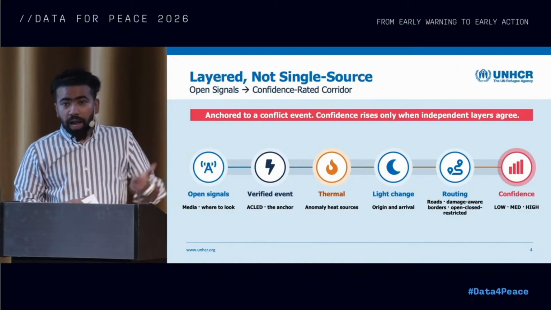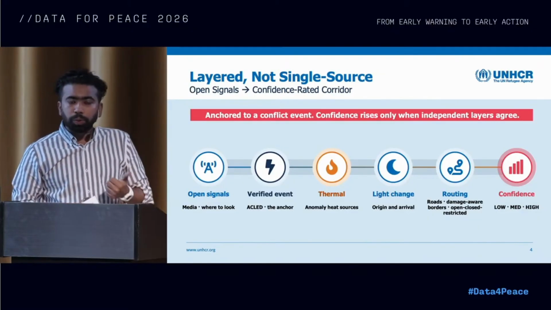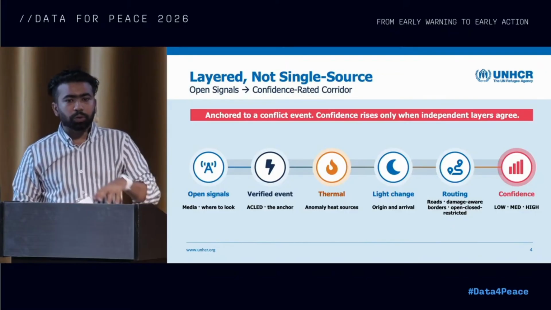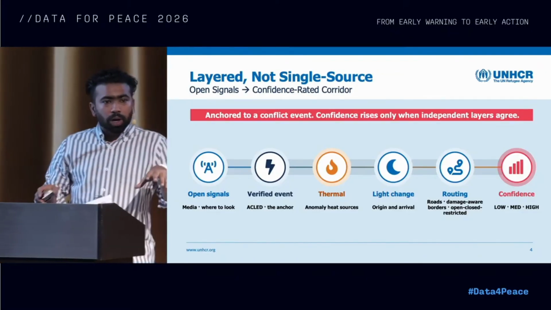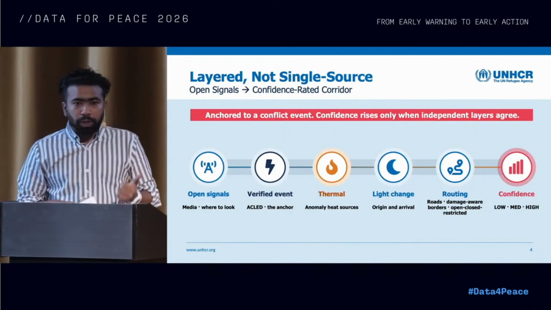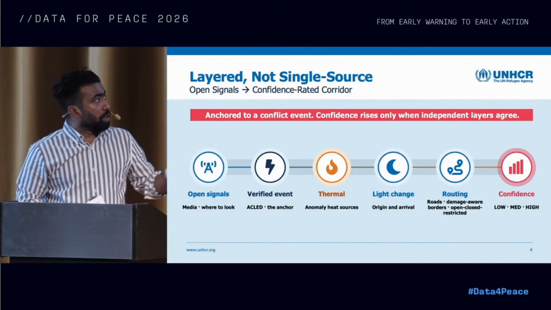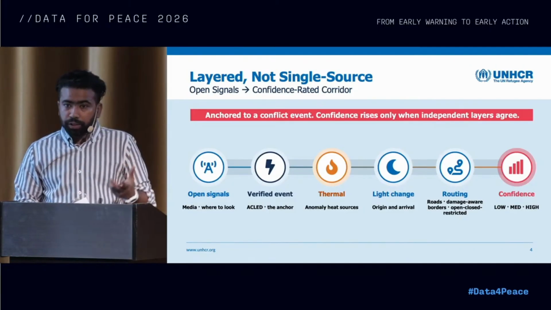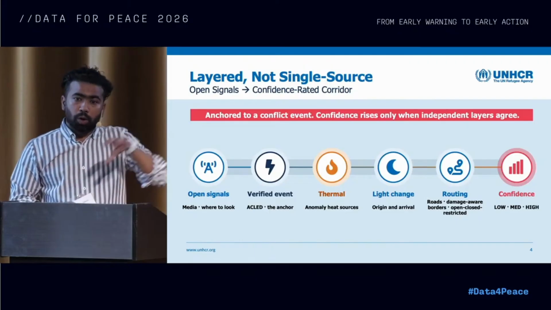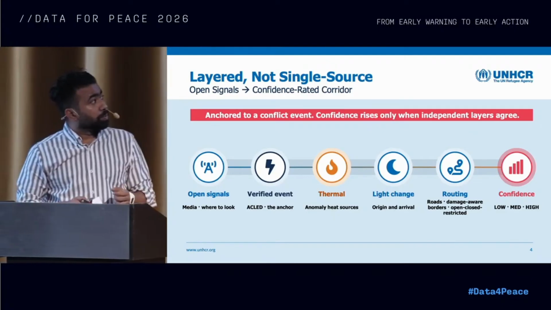Once we have an anchor event, we look at the satellite data, starting with the thermal signal. We try to see where there is an anomaly, where those signals corroborate each other, along with mobile network activity and the other signals we are bringing together. We also look into nightlight changes, whether those origin areas, conflict areas, and surrounding areas are changing or not.